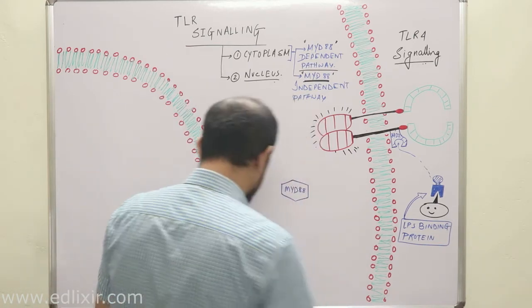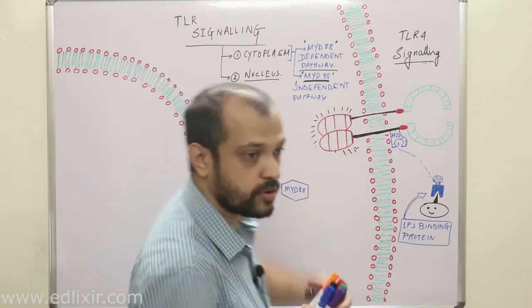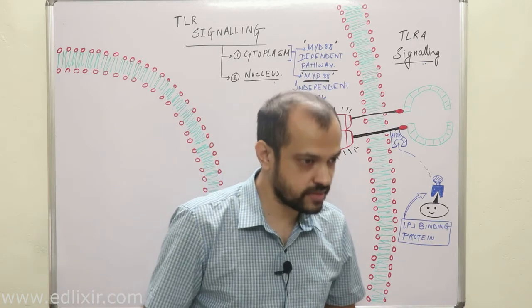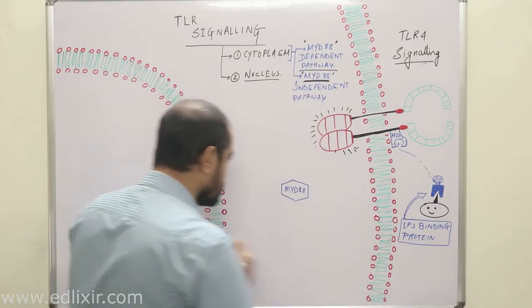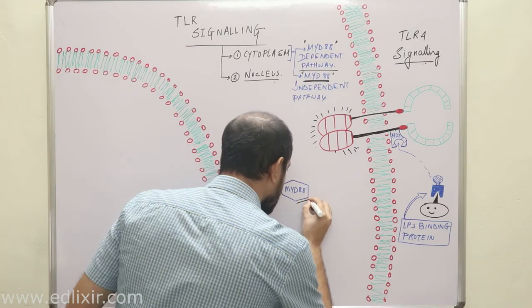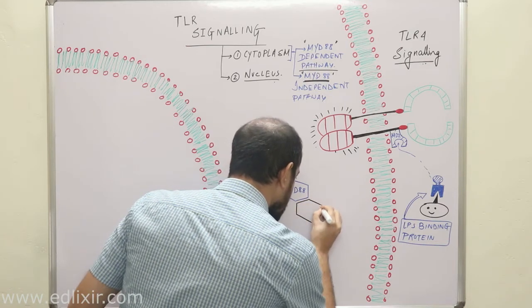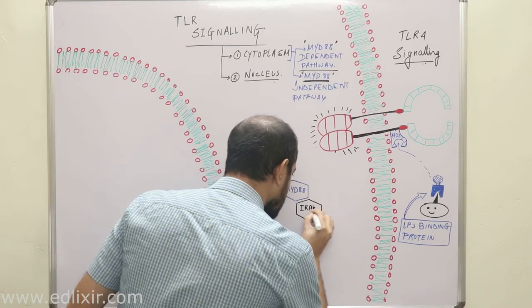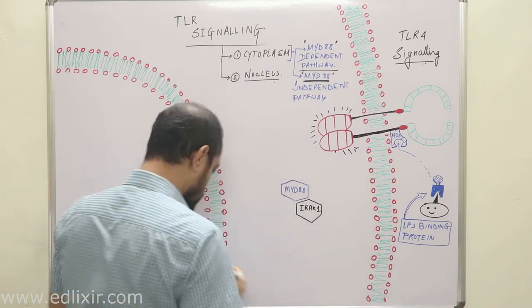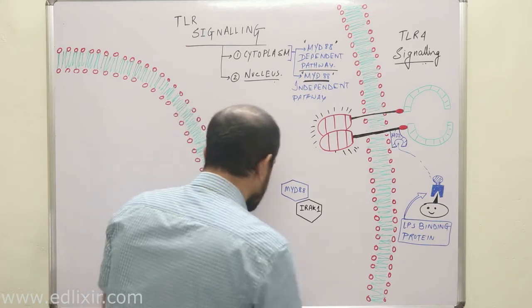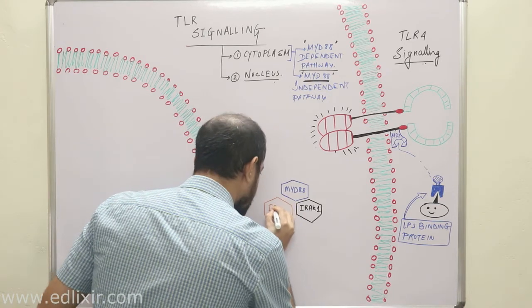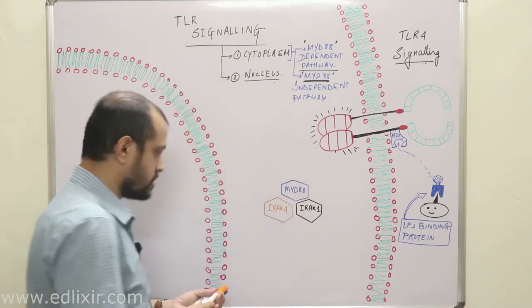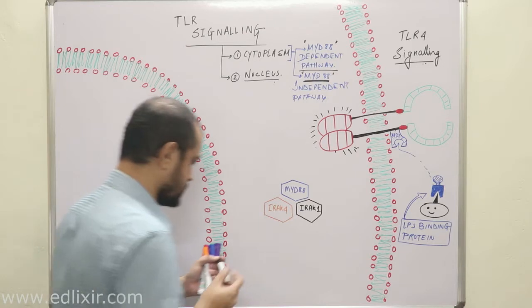In this complex there are other proteins as well. MyD88 is associated with two other proteins, IRAK1 and IRAK4.